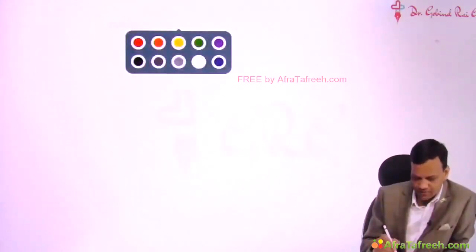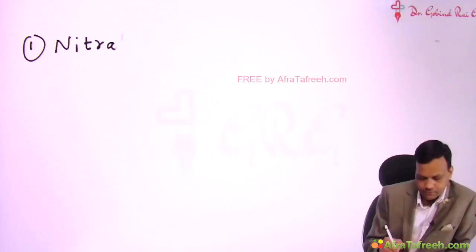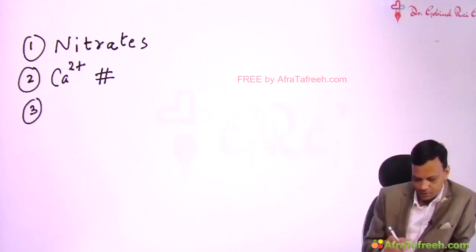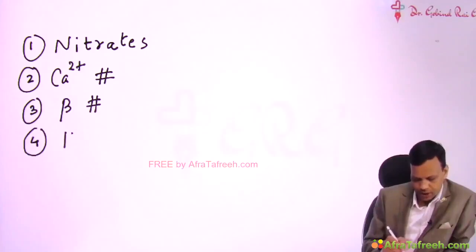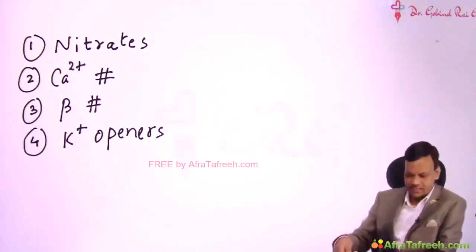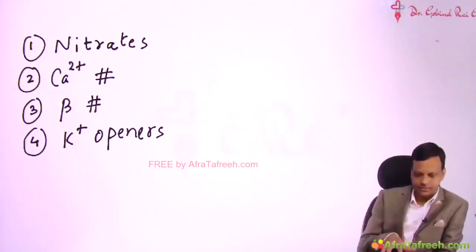So important groups of drugs which are used in angina include nitrates, calcium channel blockers, beta blockers, and potassium channel openers. These are the four main groups of drugs which we can use in angina. We will discuss these one by one, starting from nitrates.